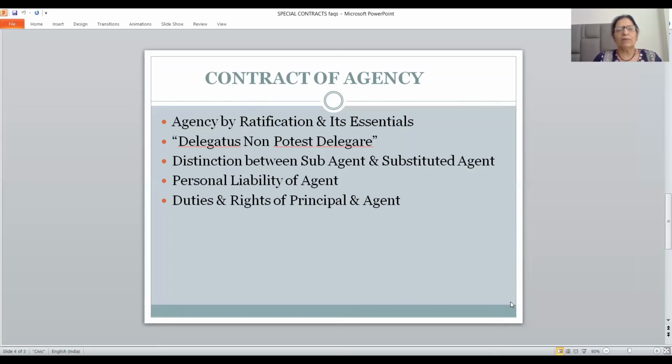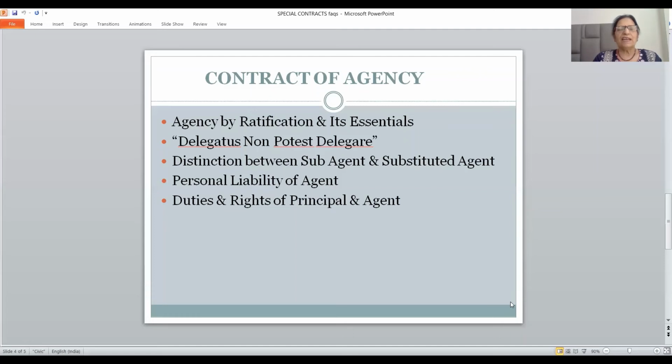It cannot be of illegal contracts. At the time of ratification, the principal must have been in existence. The parties must be competent to contract. The whole act must be ratified. Like this, friends, there are 10 to 12 points which you have to write in your answer.